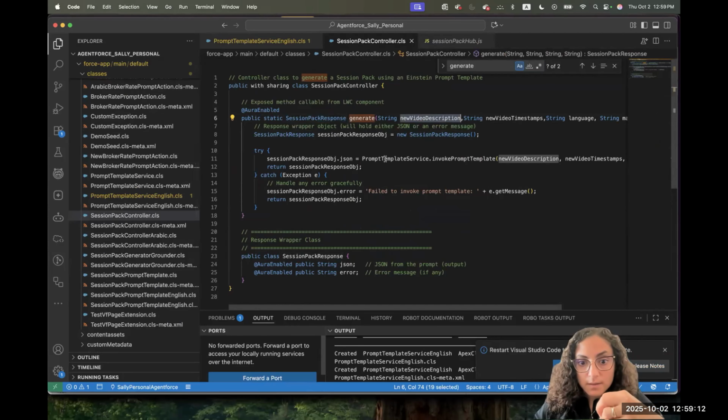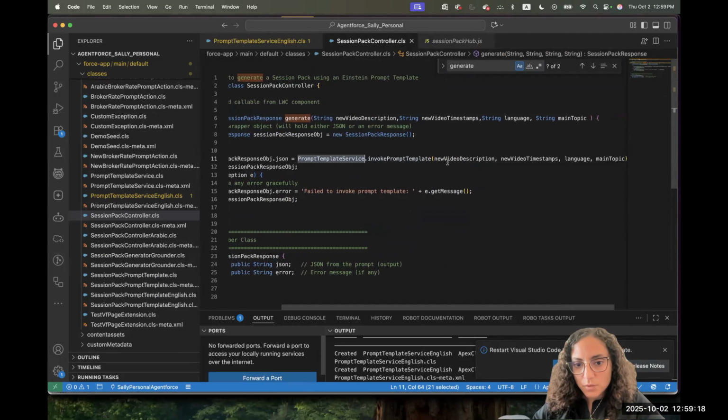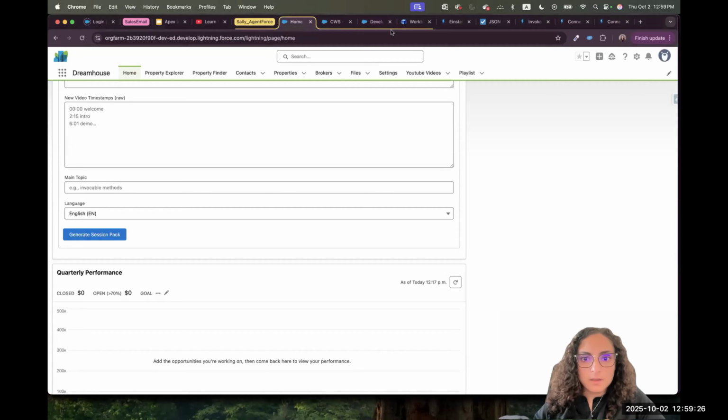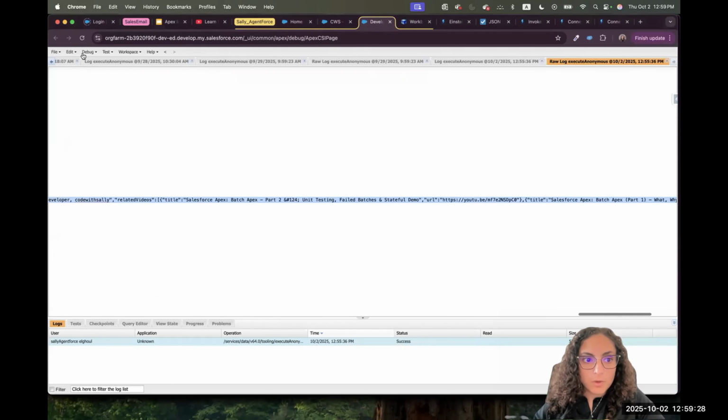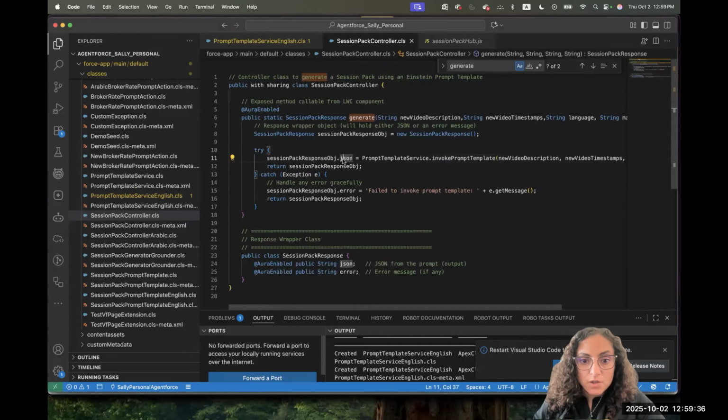So we will pass it to the method. All we did is we called from the template service. That's the version that I had before creating the English one today. And I said invoke template, and I passed the same parameters, the same way as we just did in the developer console. I just did it from the controller inside an Aura enabled method, and it returned JSON here.